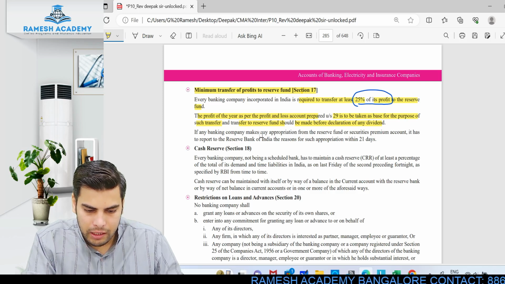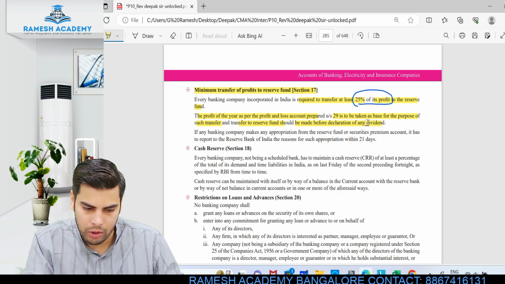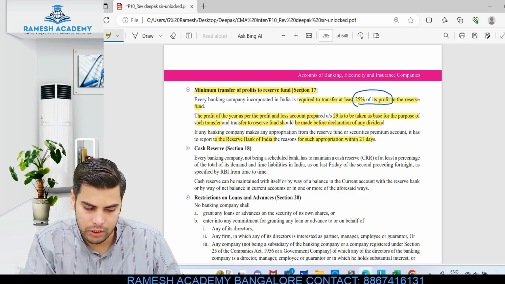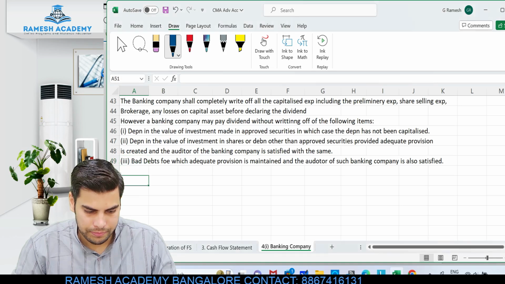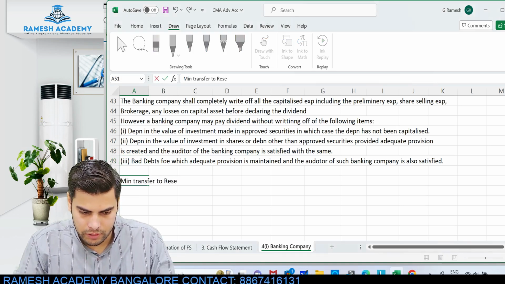If any banking company makes any appropriation from the reserve fund or securities premium account, it has to report to the Reserve Bank of India the reason for such appropriation within 21 days. Okay, let me just write this. Minimum transfer to reserve fund.